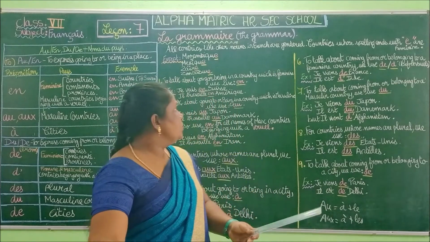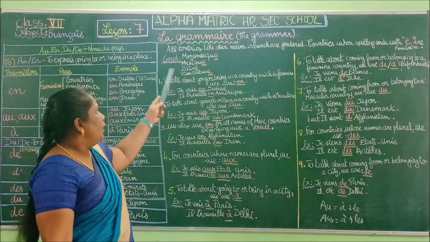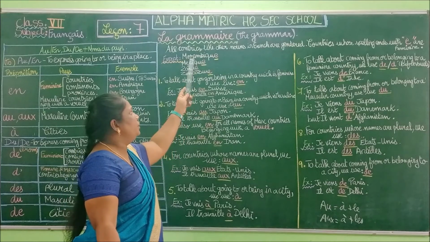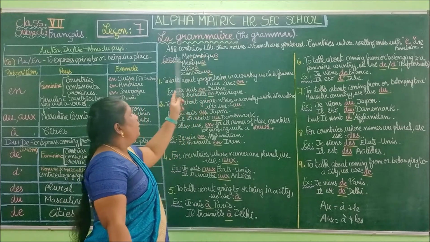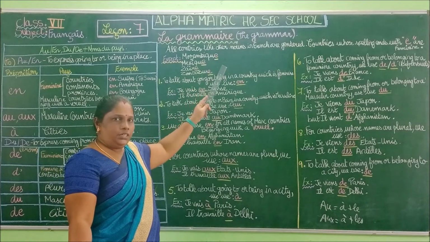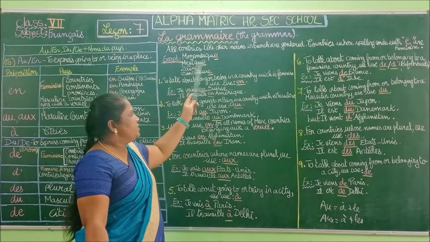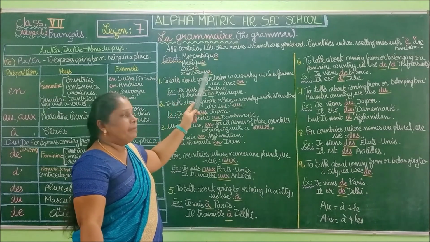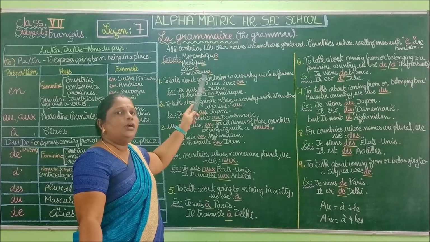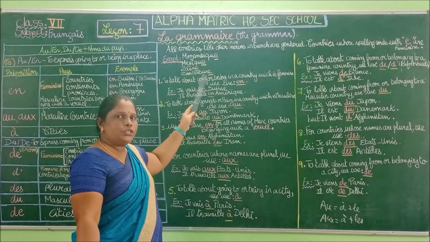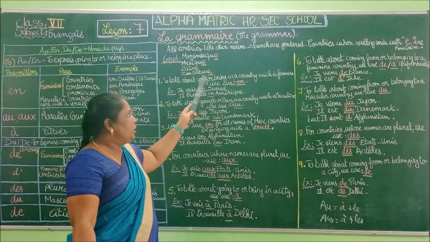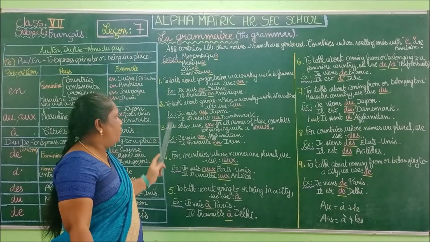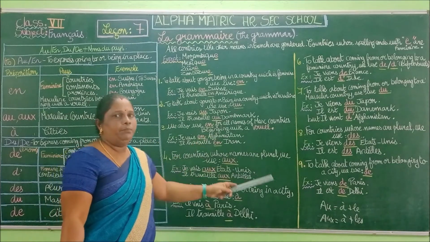Now we are going to see examples. Except Mozambique. You can see in your book they have used le Mozambique, le Mexique. What is Mozambique? It's a country name. Mexique is Mexico. And le Zaïre, le Zimbabwe. These all end with E, but they are masculine country names, so these are exceptions. Now we are going to see point by point. Here we have 9 points.